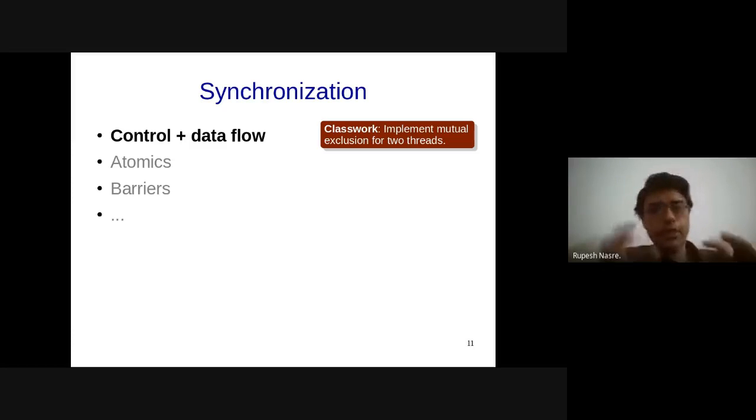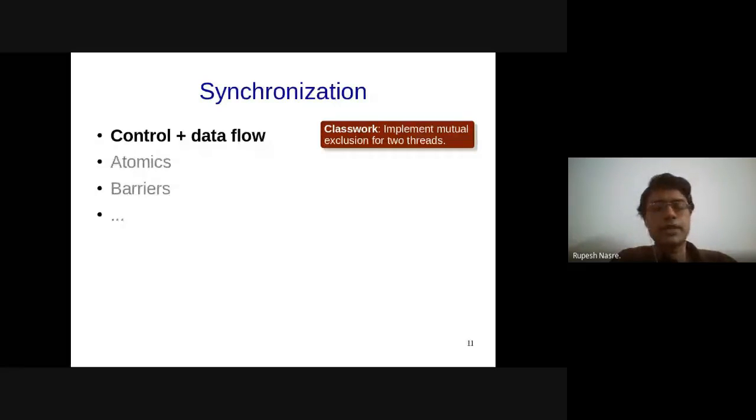Right? So given this requirement, I would like you to start designing a protocol using just control and data flow. Control flow meaning how the execution is happening in your program. For example, there could be some assignment statements, then there is an if condition, then accordingly the control reaches either the if part or the else part, but not both.